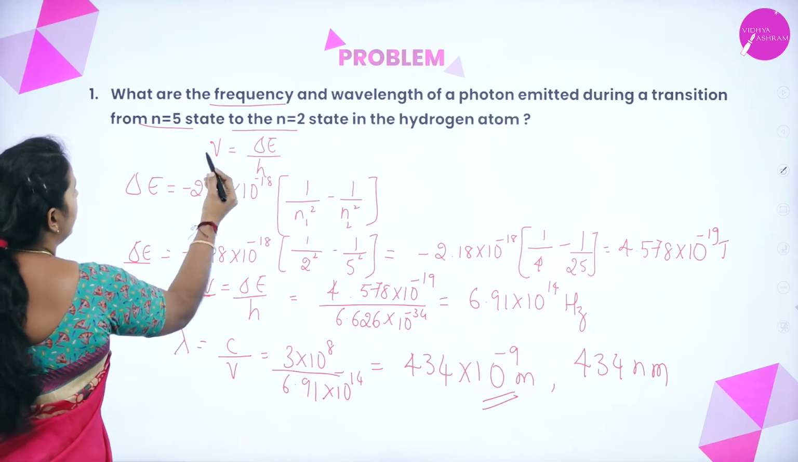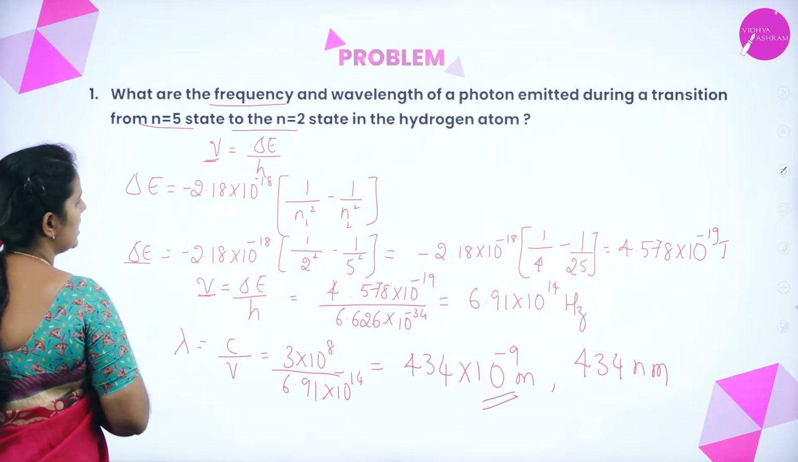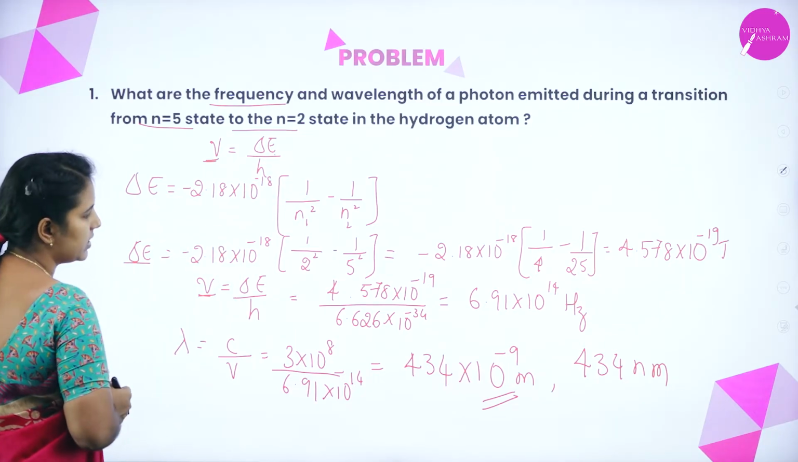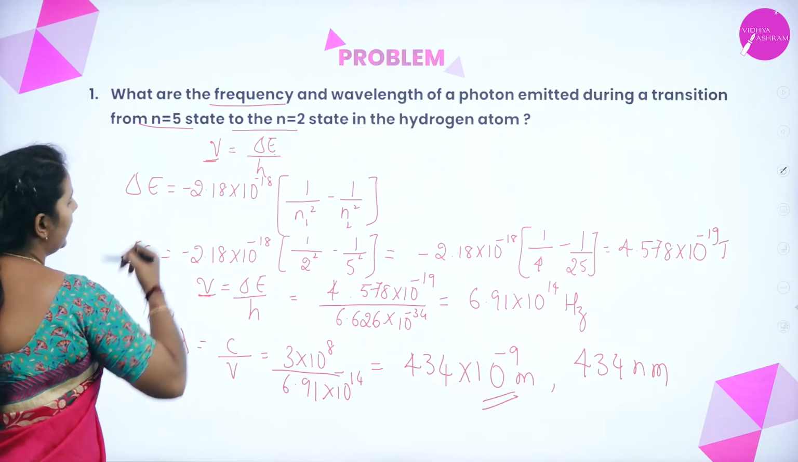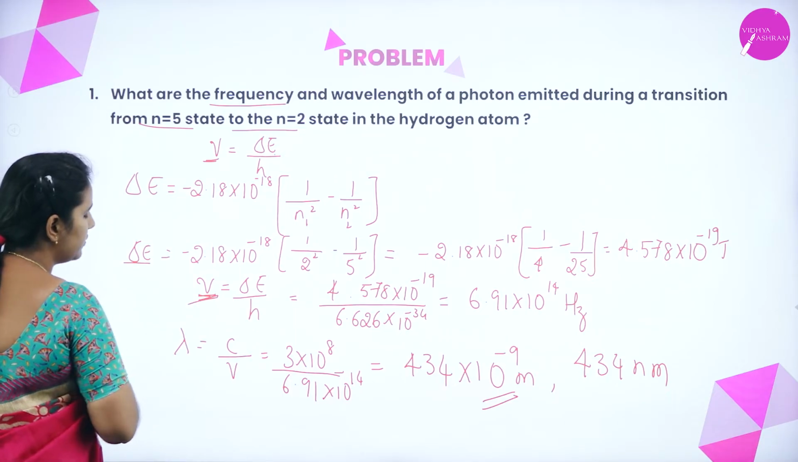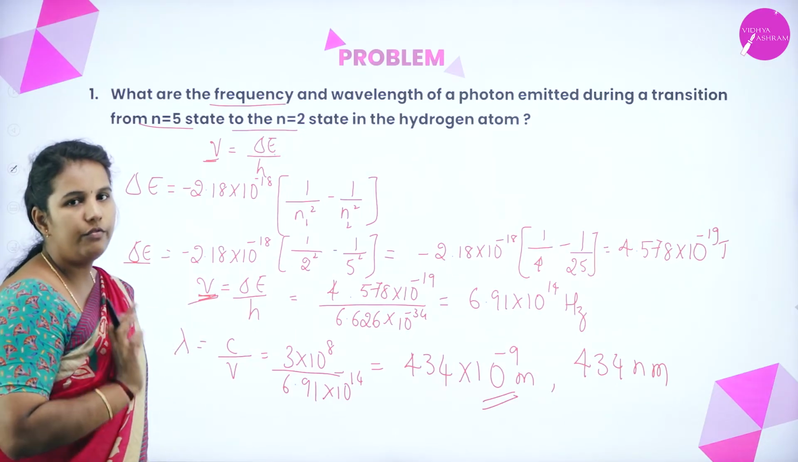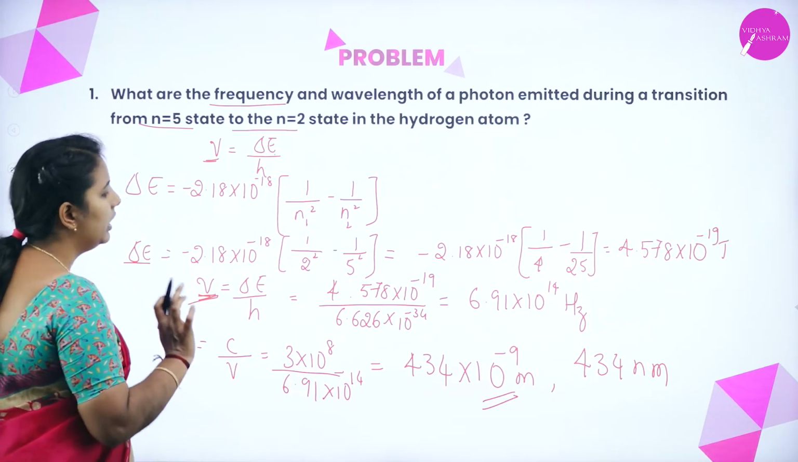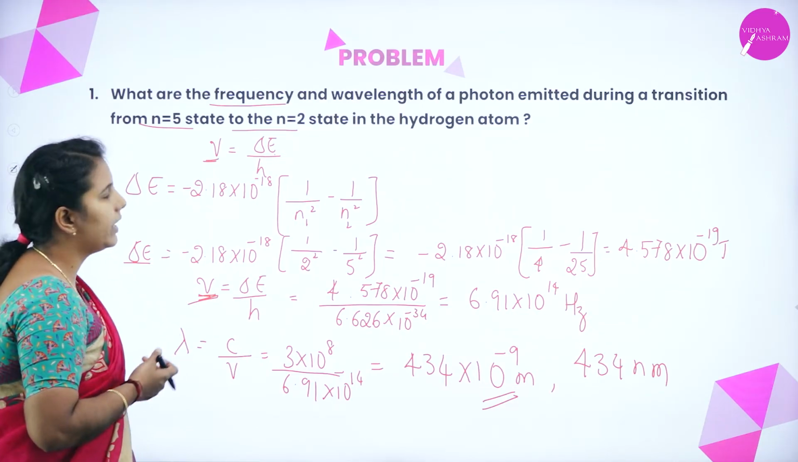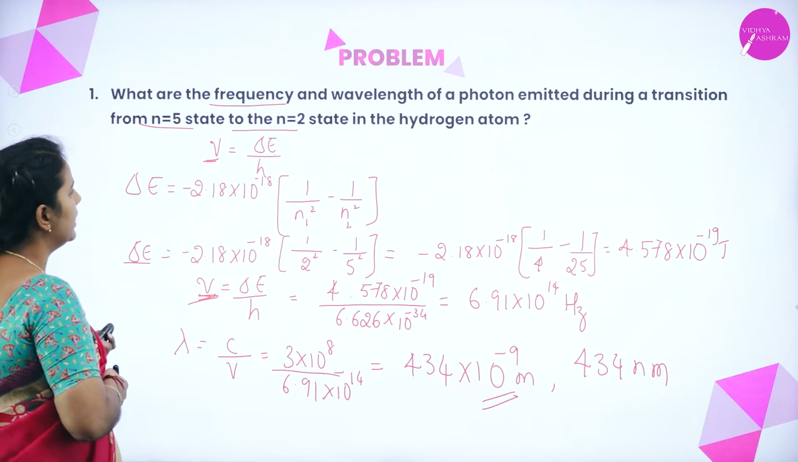This is how, they have not given the frequency, but we know the difference in the energy. First, we need to calculate the difference in energy. Later, after obtaining the difference in energy, substitute in the above equation. Then you will get the value of nu to calculate the wavelength, that is lambda. You will get 434 nanometer. This is how we can easily solve the numericals.